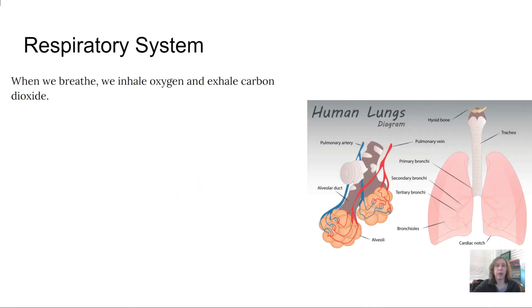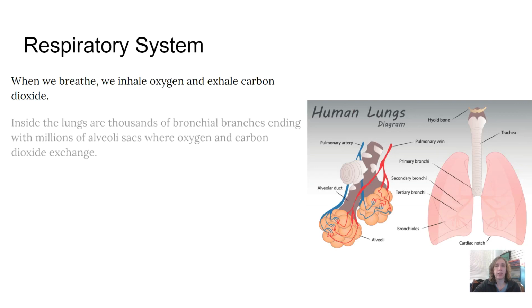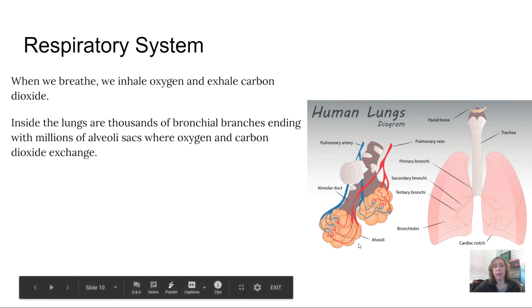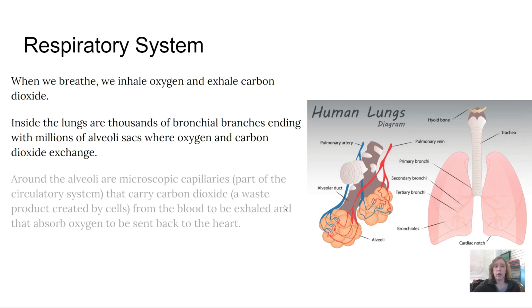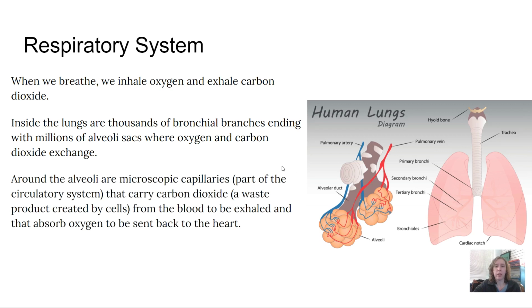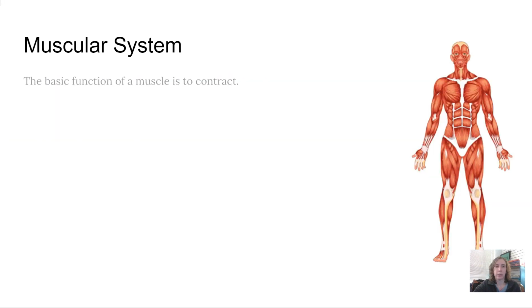Respiratory system: when we inhale oxygen, we exhale carbon dioxide. Inside the lungs are thousands of bronchial branches, ending with millions of alveoli sacs where oxygen and carbon dioxide exchange. Around the alveoli are microscopic capillaries, which are part of the circulatory system, that carry carbon dioxide, which is a waste product created by our cells, from the blood to be exhaled and that absorb oxygen to be sent back to the heart. Lastly, the muscular system helps the lungs expand and contract.